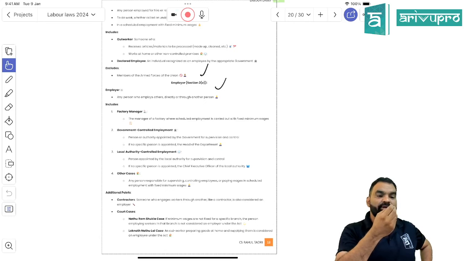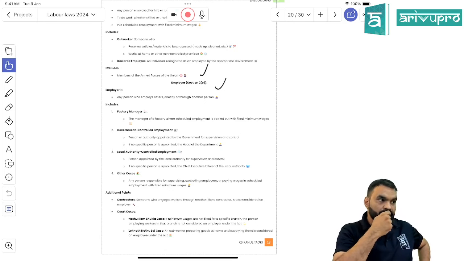Tell me your opinion about the Minimum Wages Act. Blue shirt, what's your name? Kapil. Tell me, what is the Minimum Wages Act? Do you think there is any requirement in India, a developing economy where everybody is well aware of their own rights, for these kinds of welfare laws to be made by the government?